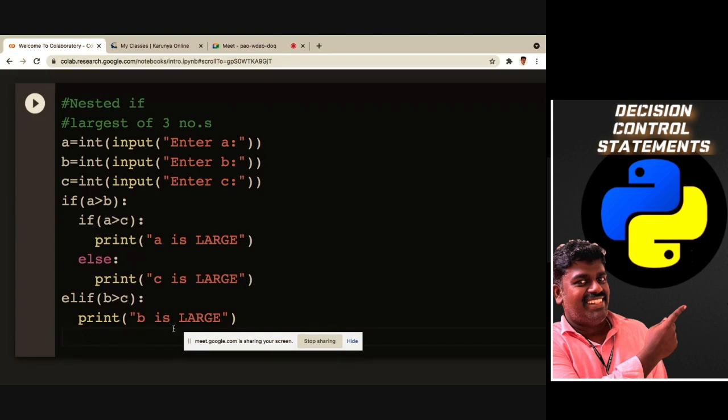And then if both the conditions fail, I have to say C is large. Got it?